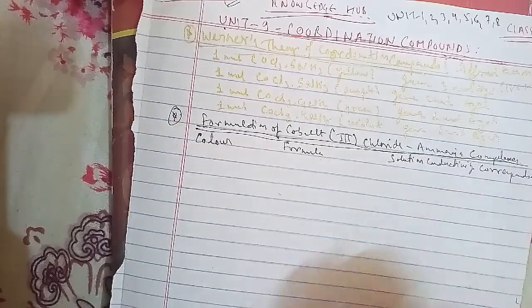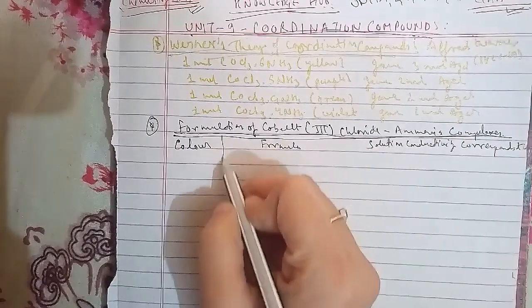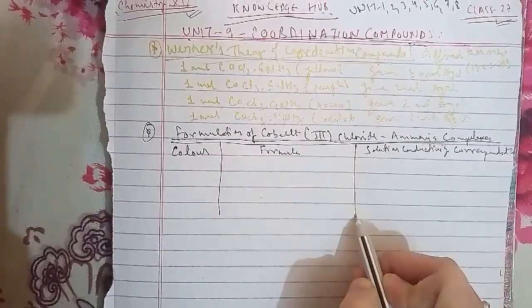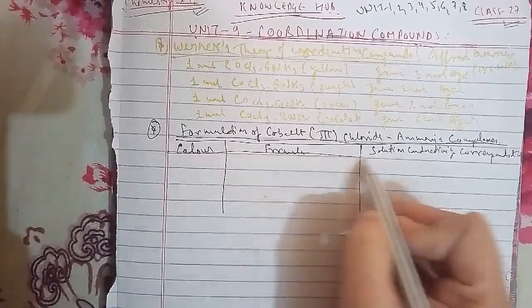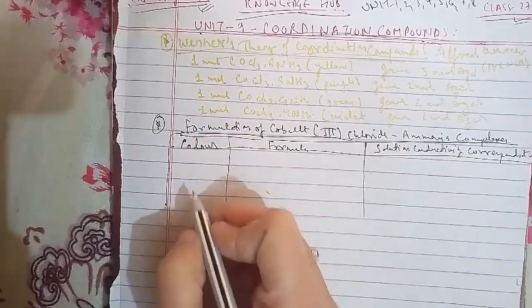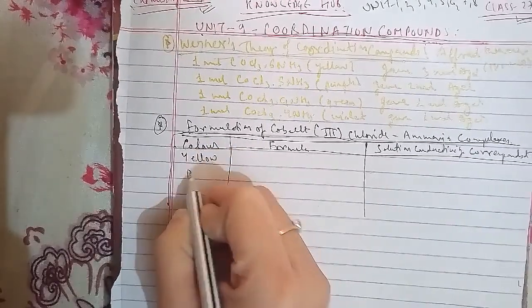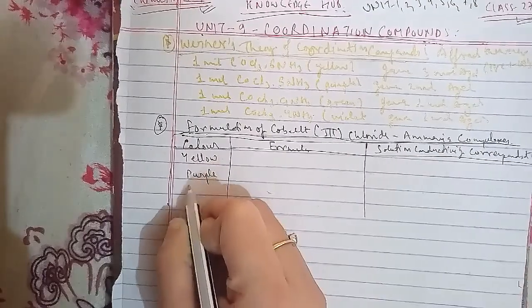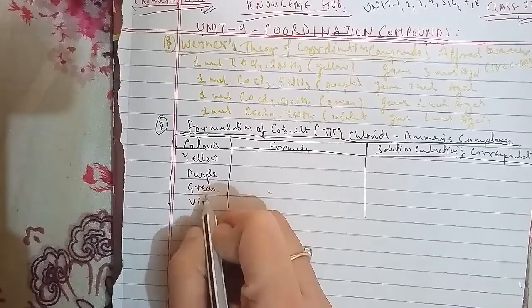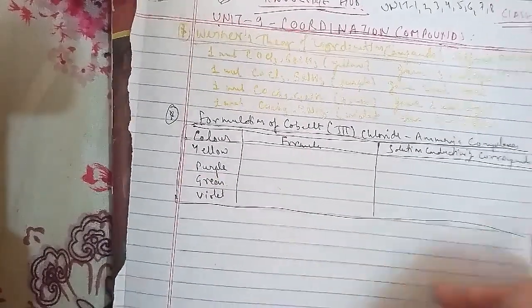Now for the yellow here, the formula is [Co(NH3)6]3+ 3Cl-, and the solution conductivity corresponds to a 1:3 electrolyte.